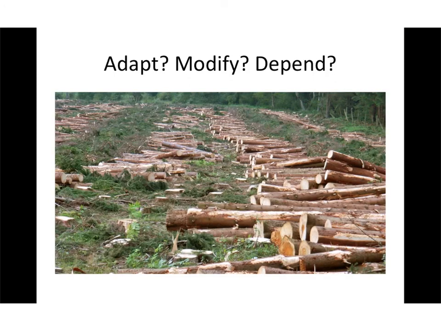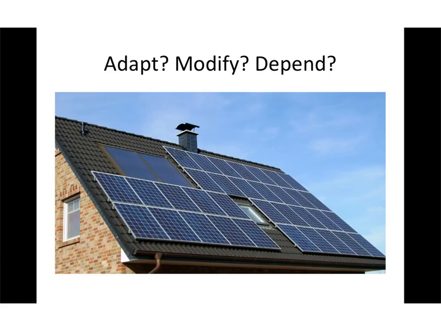How about this cut down forest? Is it an example of humans adapting, modifying, or depending on their environment? Remember, one answer is better than the rest, so circle it on your notes. Finally, these are solar panels. Are they an example of humans adapting, modifying, or depending on their environment?